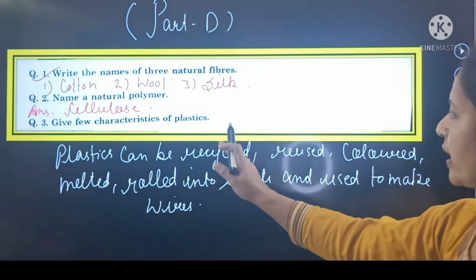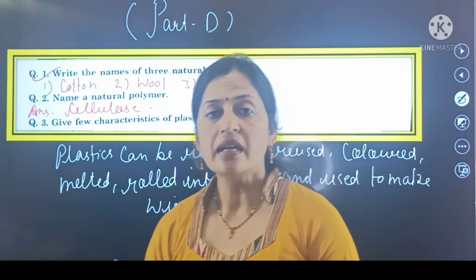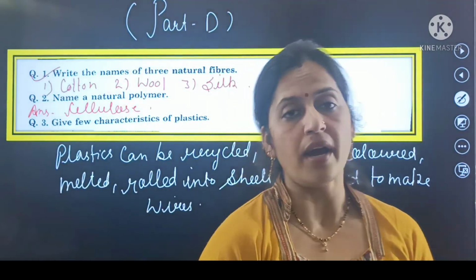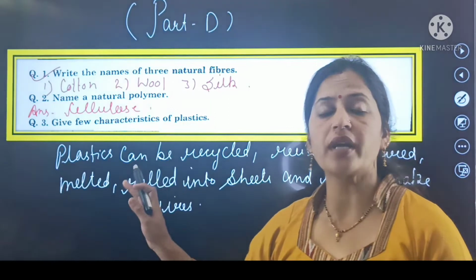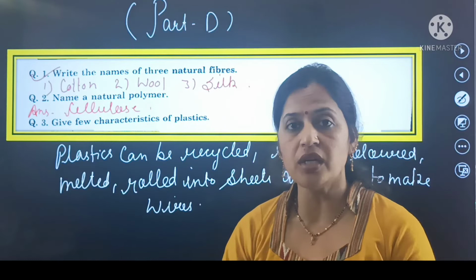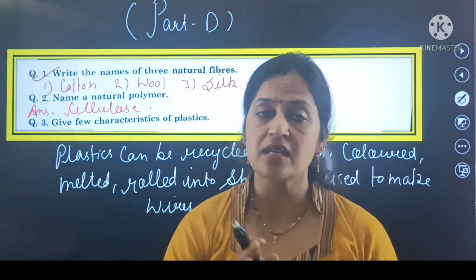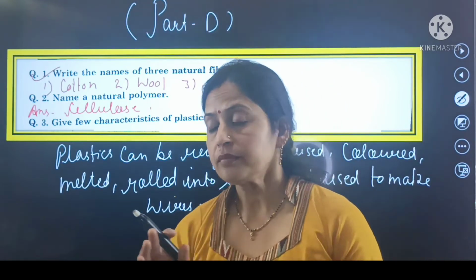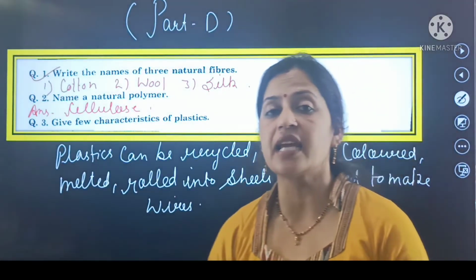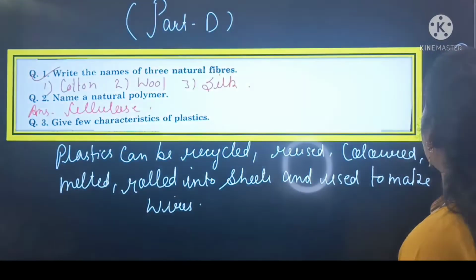So beta, give few characteristics of plastics. Plastics can be recycled, reused, melted, colored, rolled into sheets, and used to make the wires. So these are the few characteristics of the plastics. Number 1 is it is recycled, second one is reused, third one is melted, fourth one it is colored, next is it can be rolled into sheets, and after that it can be used for making wires. So these are the few characteristics of the plastics.